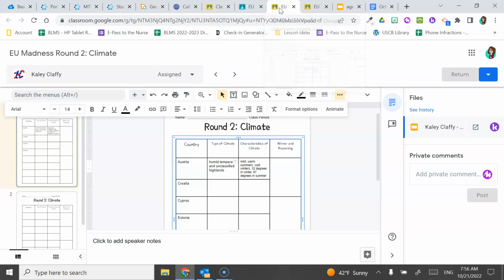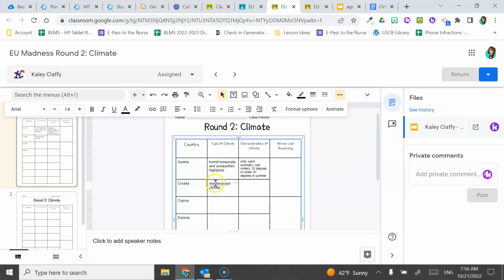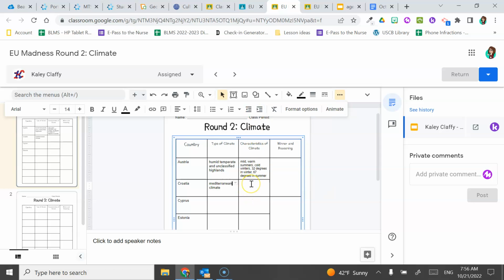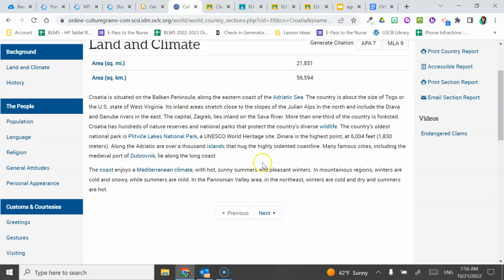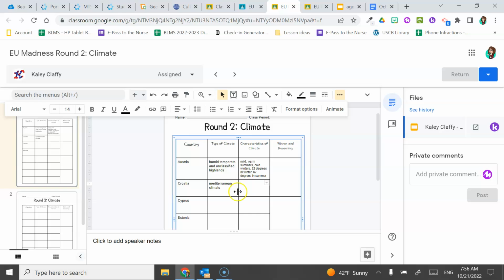So once again, Mediterranean. And I spelled Mediterranean wrong, but that's easily fixed by right-clicking and doing spell check. And the characteristics were, once again, hot, sunny summers and pleasant winters.